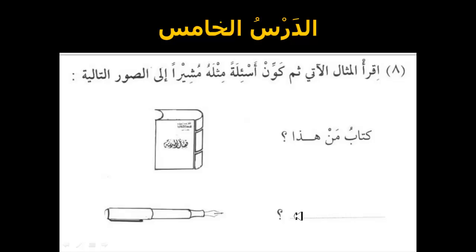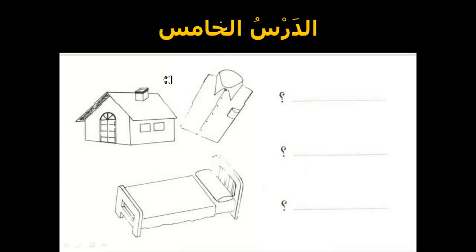So what would this be here? Shirt, قميص من هذا. Alright, then this would be بيت من هذا. And then the bed, سرير من هذا. So here we're showing the questions. Make questions on the pattern example with the help of the pictures.